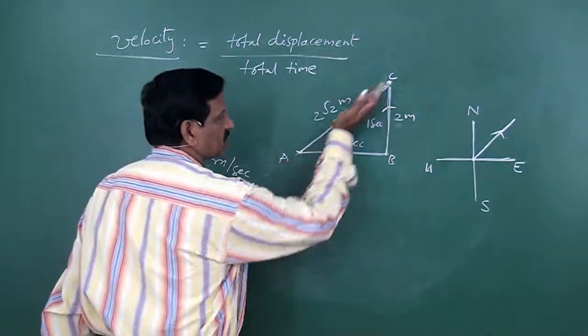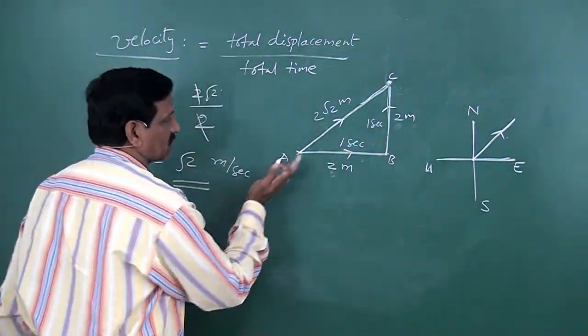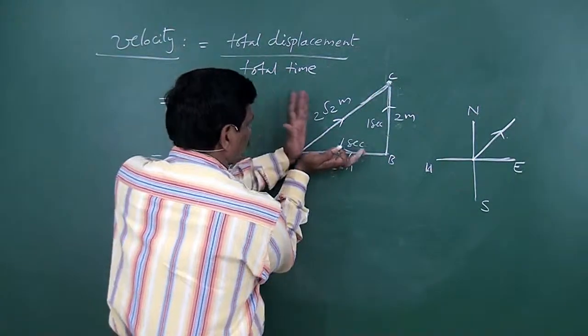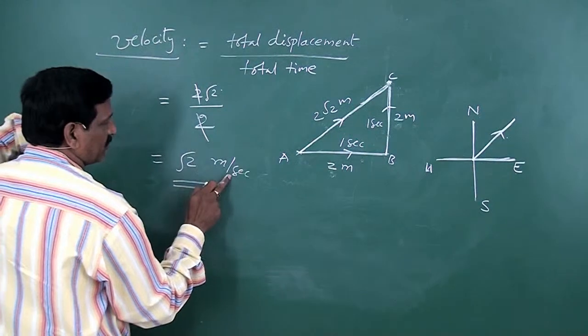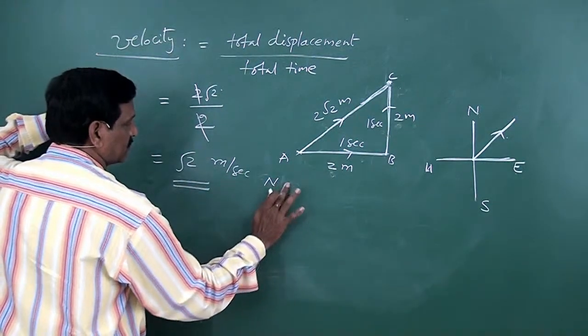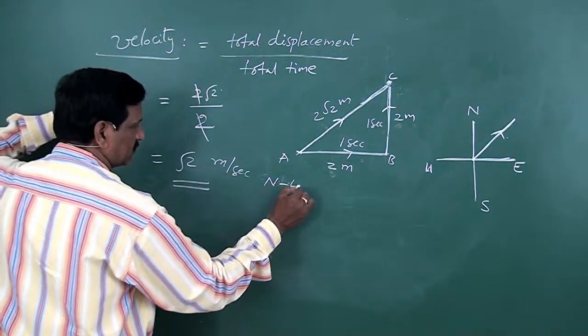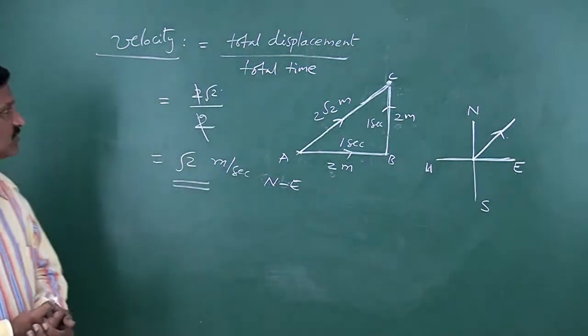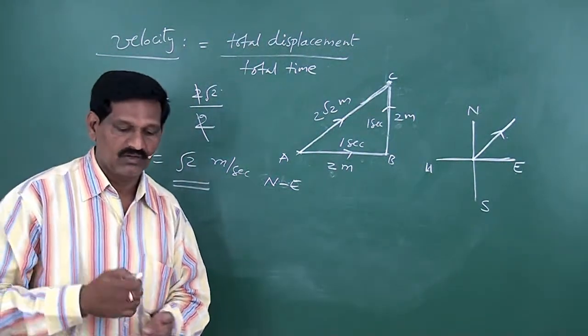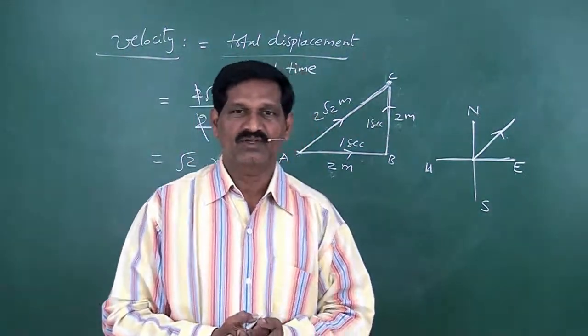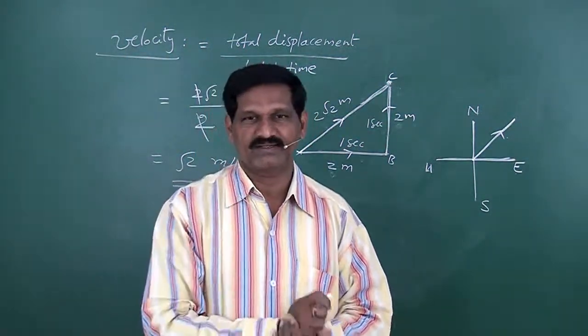Here displacement is like this. Hence velocity is also like this. This is northeast. Hence you can write velocity as root 2 meter per second northeast, NE. So this is velocity. That way velocity also represents the fastness of motion, but in a particular direction.